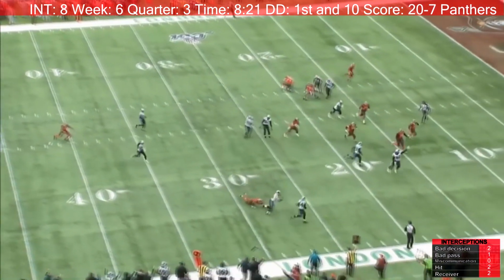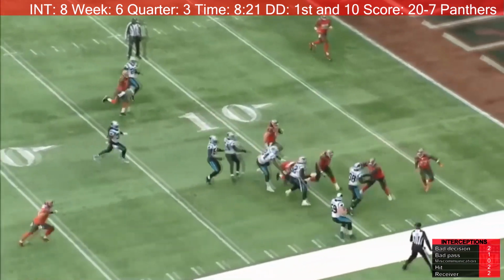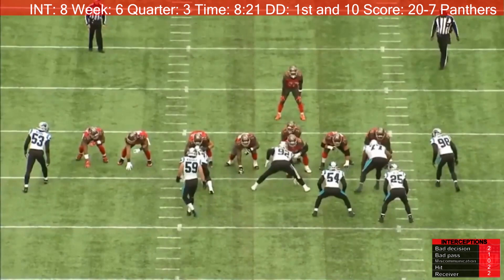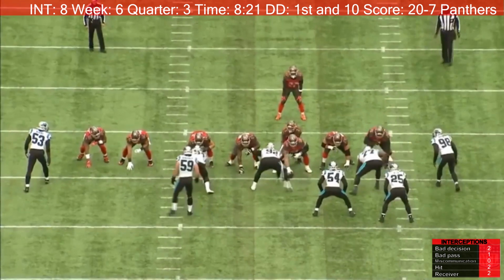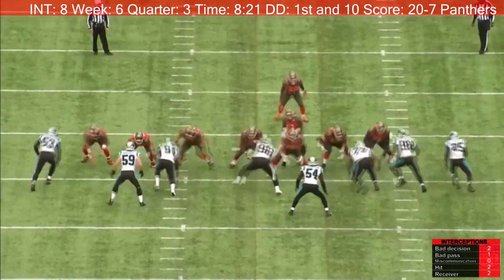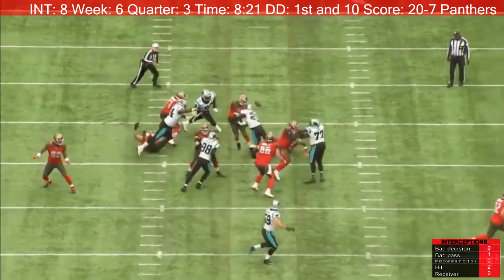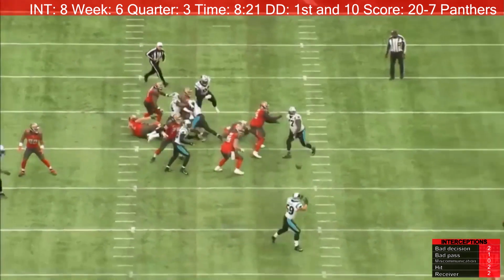Jameis Winston gets hit during his pass, causing an errant pass, allowing for the interception. We'll look at it from the end zone angle. You'll be able to see 25 loops around and is supposed to be blocked by 27. Ronald Jones, however, fails to make the block, and 25 was able to get past Jones. Oh, here he comes, block him. Nope. That is Jameis Winston getting hit as he's throwing. You can see there, that is a totally errant pass that goes straight to 59 Luke Kuechly.